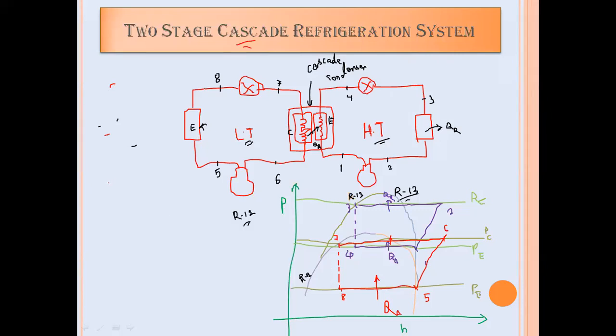Here, one more compressor, with an inlet and an outlet. The outlet of the compressor will be connected to the condenser.